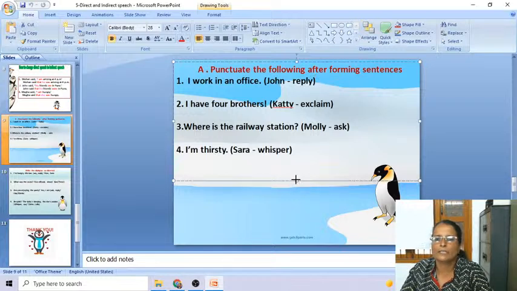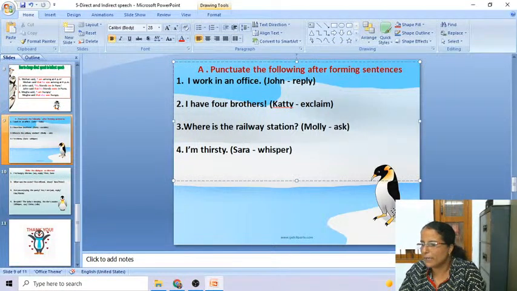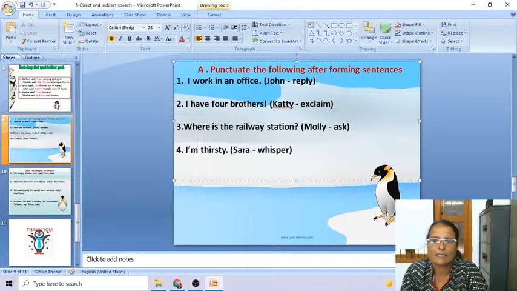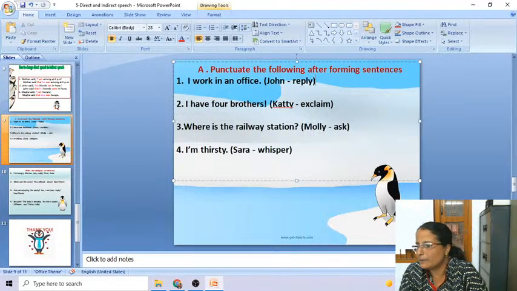Through this homework exercise, we will revise what we have learned, and based on the same pattern, you will be getting questions today for you to solve. So today's questions will be based on punctuations of indirect speech, direct speech, also to convert direct speech into indirect speech. Okay.